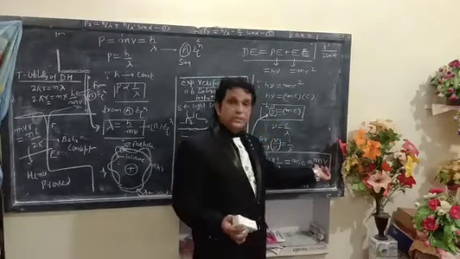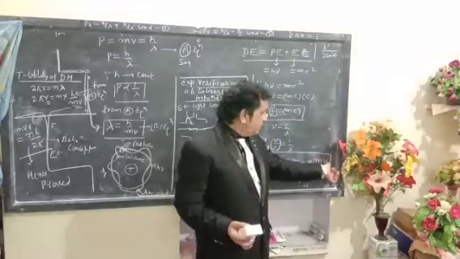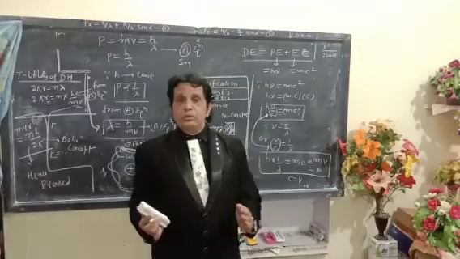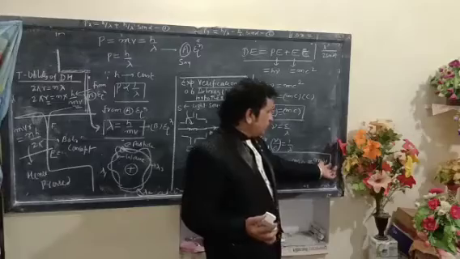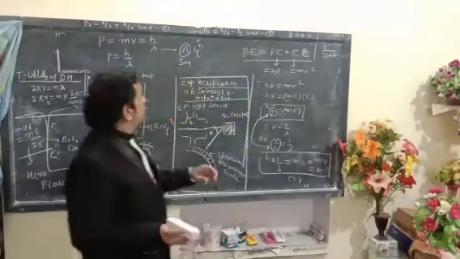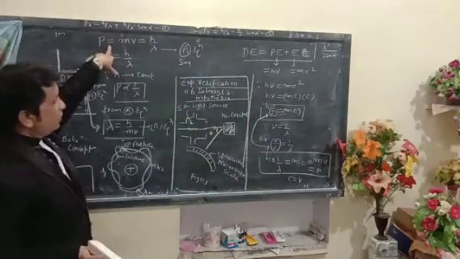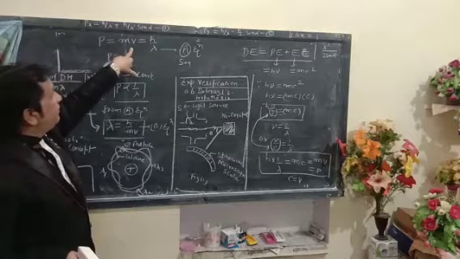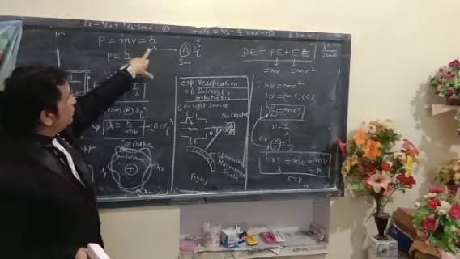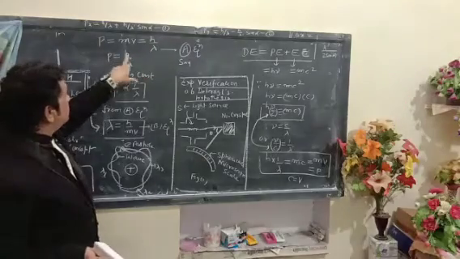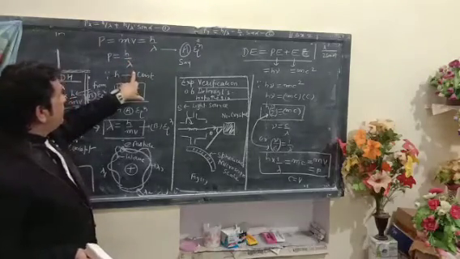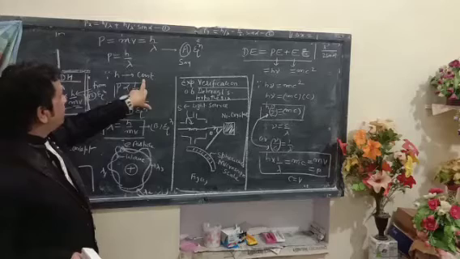The multiplication of mass and velocity gives a new quantity, momentum, p equals mv. Hence, p equals mv, and this will be equal to h upon lambda, where h is the Planck constant.